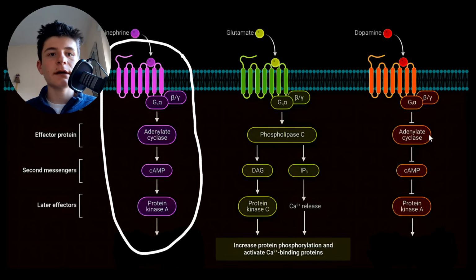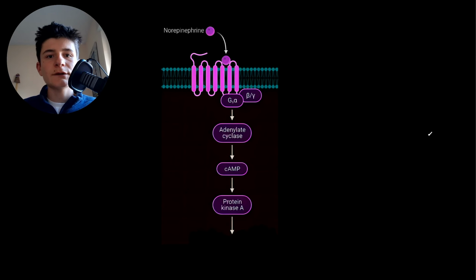Today we are gonna look at the GPCR-Adenylate Cyclase-cAMP protein kinase A pathway. In the last video we saw an introduction about G-protein coupled receptors, and today we're gonna look at the first pathway involving this type of receptors. So here we have the pathway.